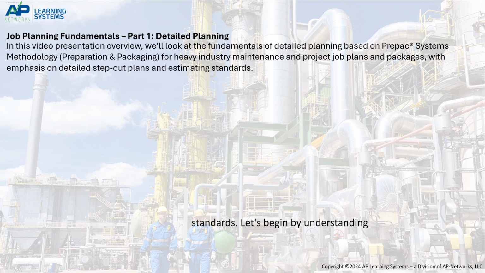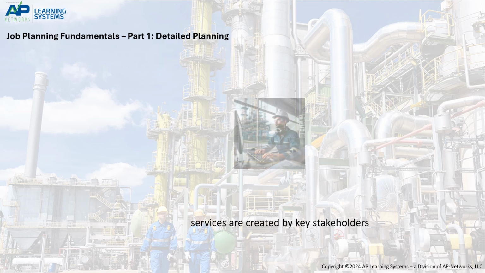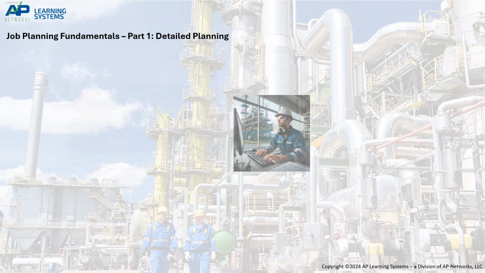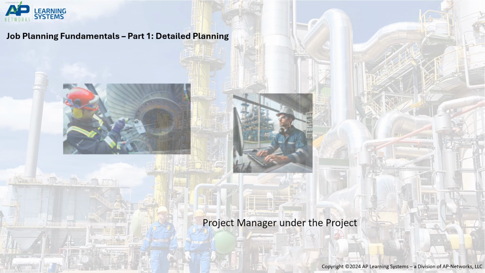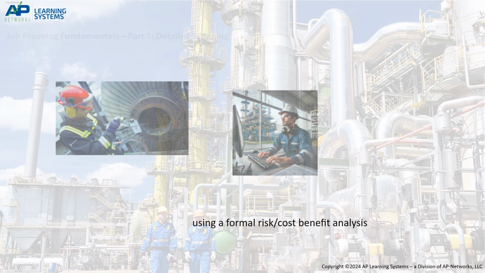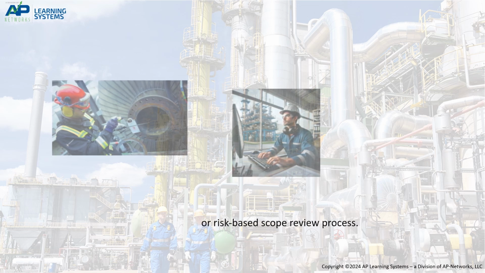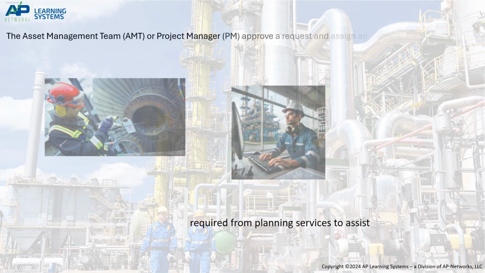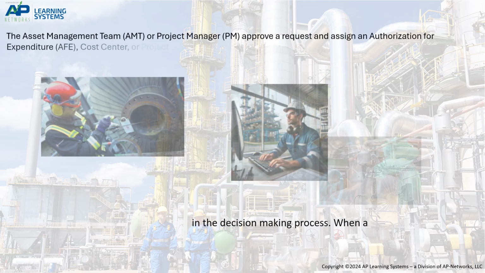Let's begin by understanding that a variety of requests for goods and services are created by key stakeholders in heavy industry maintenance and projects. When a request is submitted, either to the asset management team or project manager under the project management office, it will be assessed using a formal risk-cost-benefit analysis or risk-based scope review process. Note, a high-level estimate might be required from planning services to assist in the decision-making process.